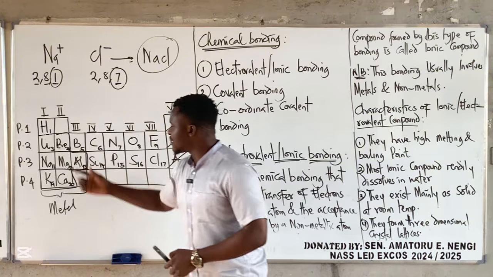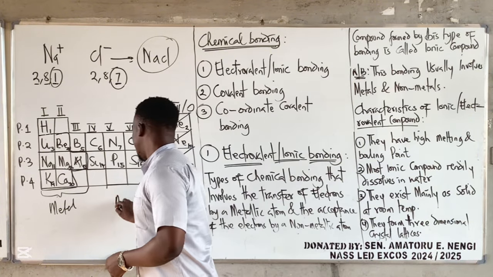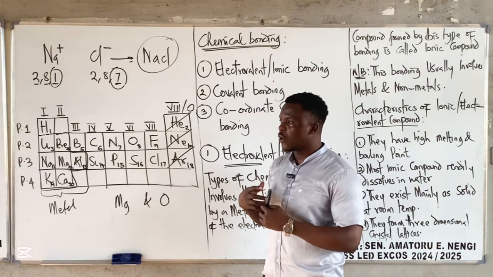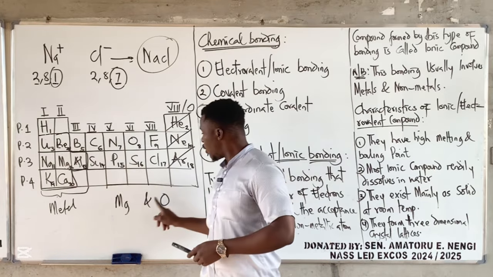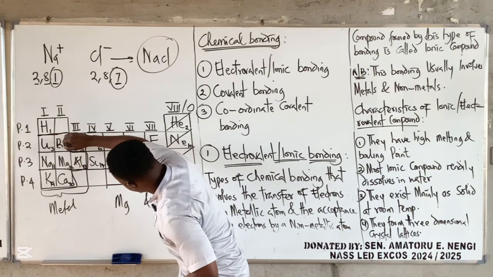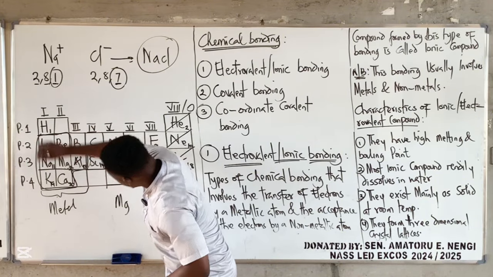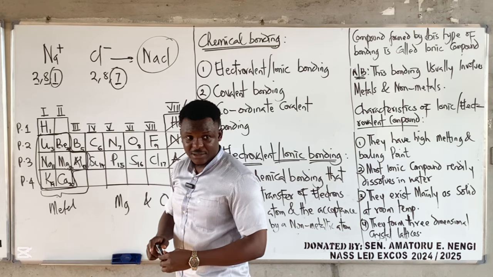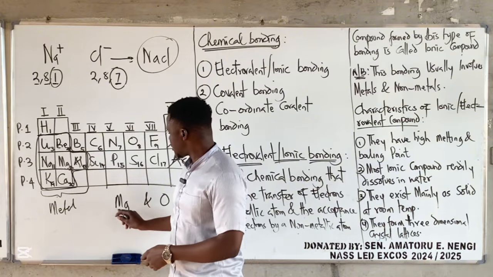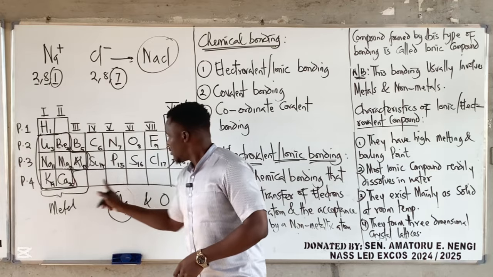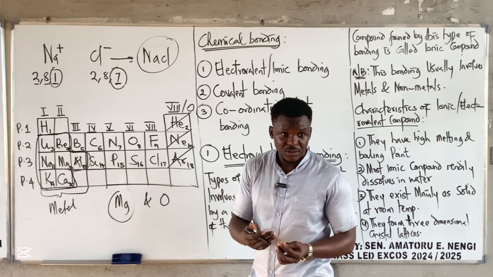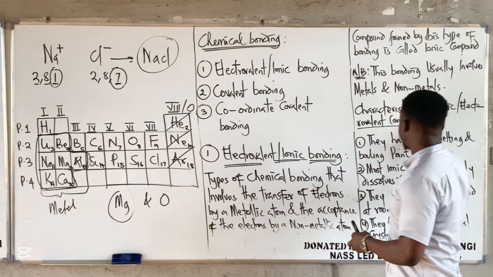Why is this important? Because they can ask you, a bond between magnesium and oxygen is dash. It's now left for you to recall that magnesium is a metal and oxygen is a non-metal. These ones I just enclosed here are all metals, and every other thing in this table can be considered non-metals. So once you see that magnesium is a metal and oxygen is a non-metal, combining both of them forms an ionic bond. So ionic bonding involves metals and non-metals.